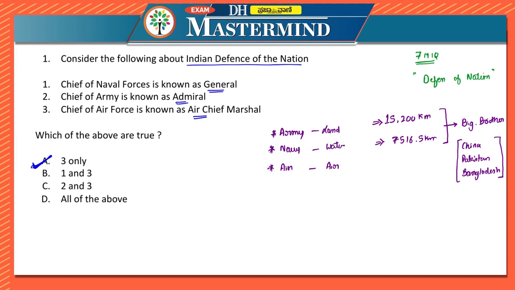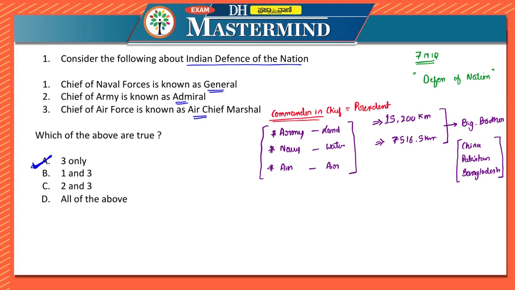They are headed by the chief. But for all of this, for army, navy and air force, there is one person who is always commander in chief, for army also, for navy also, and for air force also. Who is the commander in chief of all these three divisions? It is the President of India. The President of India is the commander in chief for all the three divisions.